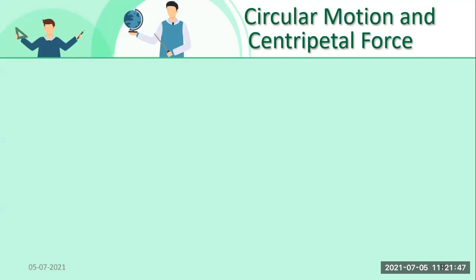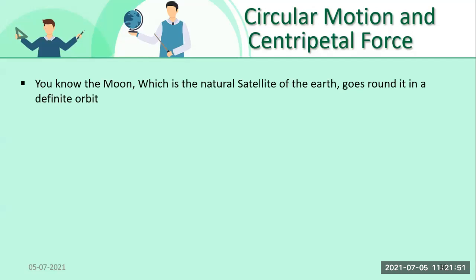Now we are going to see some other concepts also, students. Now see, what are the other concepts? Do you know the moon, which is a natural satellite of the earth, goes around it in a definite orbit? We all know, right? Moon is the natural satellite. There is some question which is coming to my mind, students. I want to make you also think about this question, okay? What is the question which is coming to my mind?